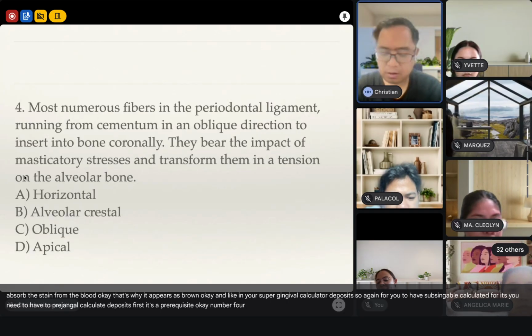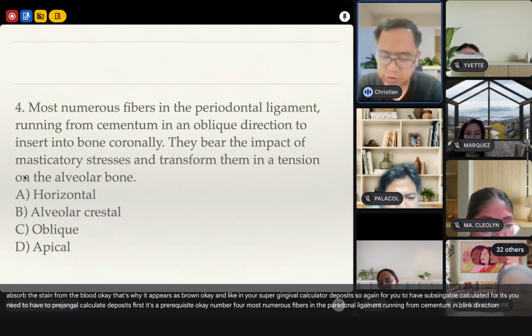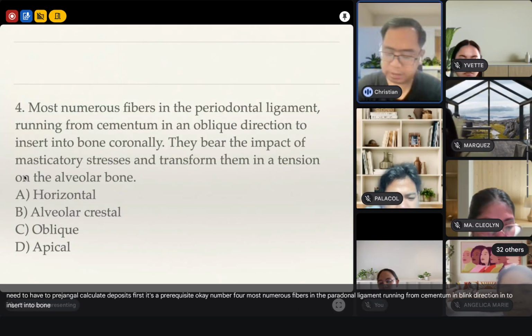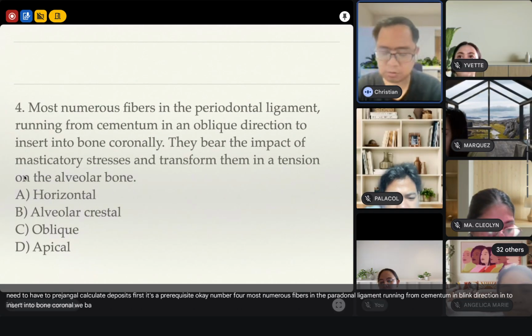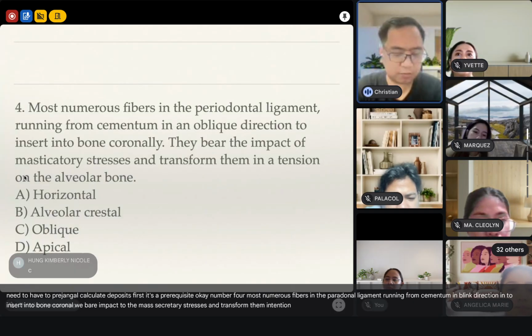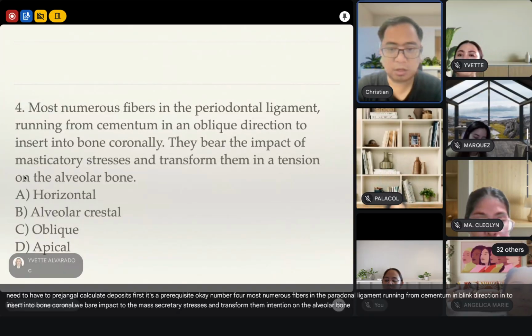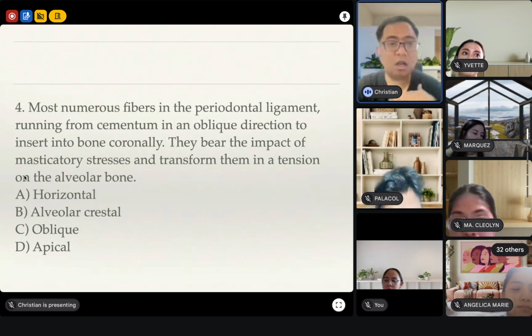Number 4. Most numerous fibers in the periodontal ligament running from cementum in an oblique direction to insert into bone coronally. They bear impact from the masticatory stresses and transform them into tension on the alveolar bone. If you still haven't answered that, I don't know anymore.